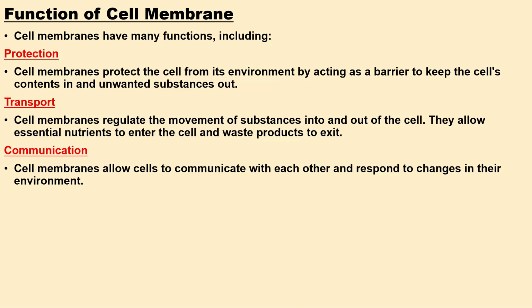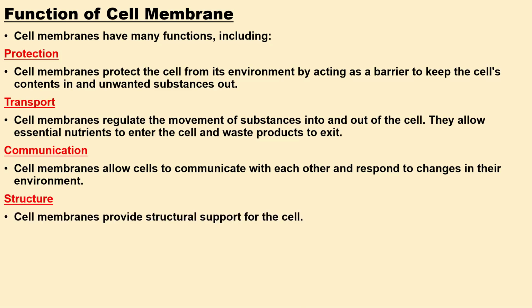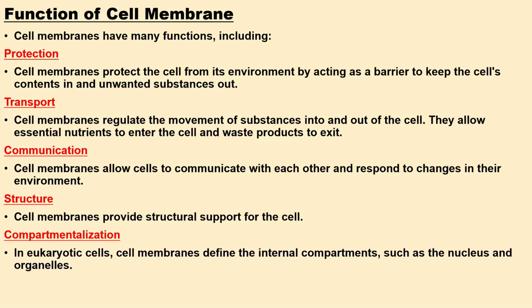And then structure: the cell membrane also provides structural support for the cell. And then compartmentalization: in eukaryotic cells, the membrane defines the internal compartments such as the nucleus and the organelles. The nucleus, mitochondria, Golgi body, and smooth endoplasmic reticulum are all compartmentalized.